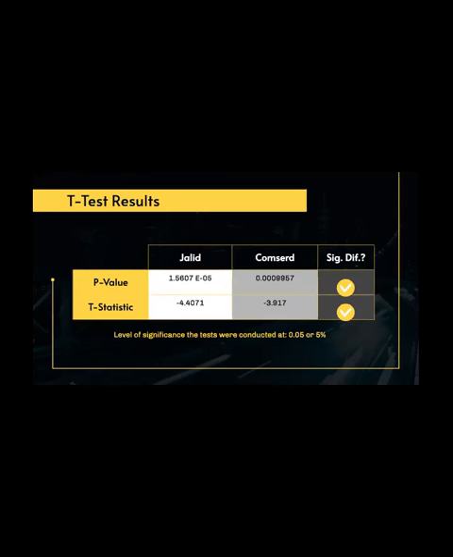So this is why I'm saying that there's a significant difference. And then for ComCert, you can see the same trends, that there is in fact significant difference because of the low p-value and the relatively high t-statistic, and this is at a 5% or 0.05 significance level.